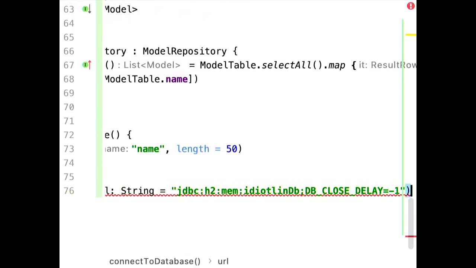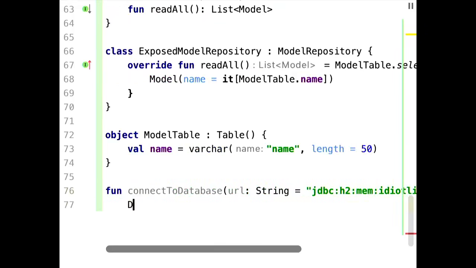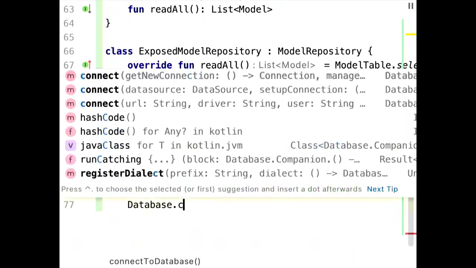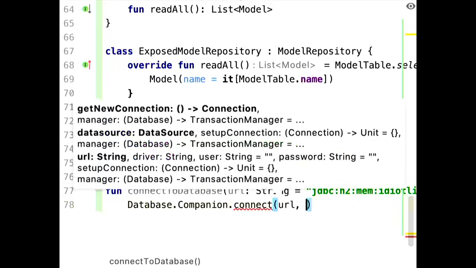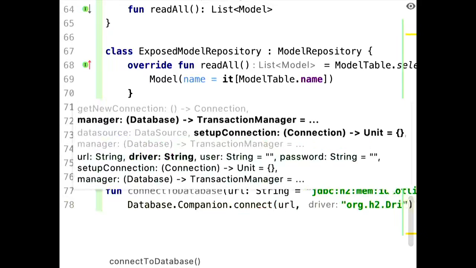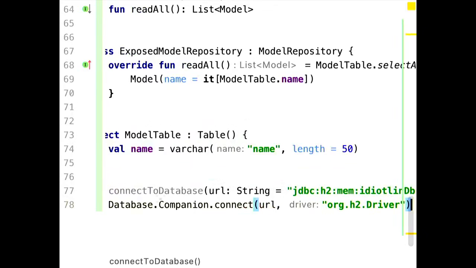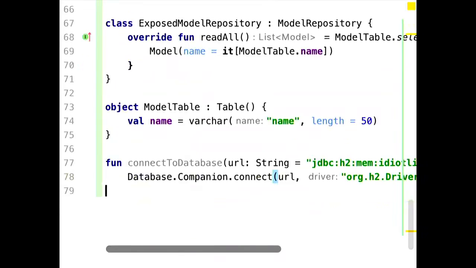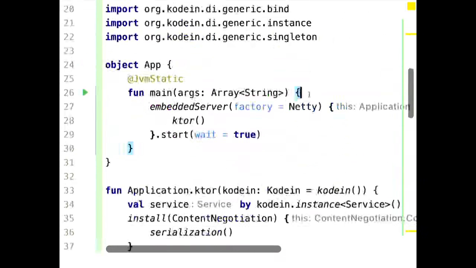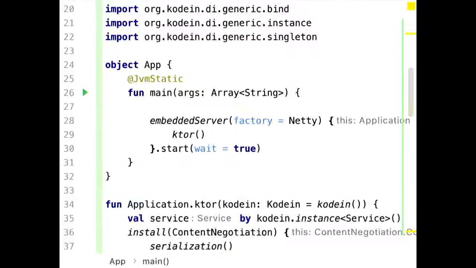I don't want you to close your connection immediately, so please wait with that. The URL and the driver, I use an H2 database. Of course, this needs to be invoked somewhere. So maybe when we start up the web server, we also start up the connection to the database. That should work, right?